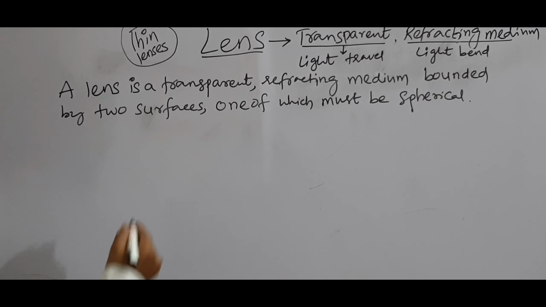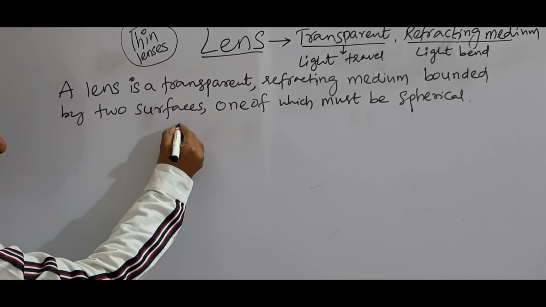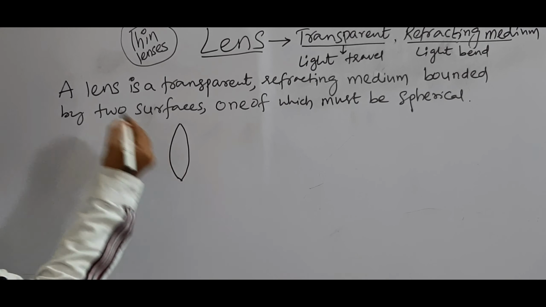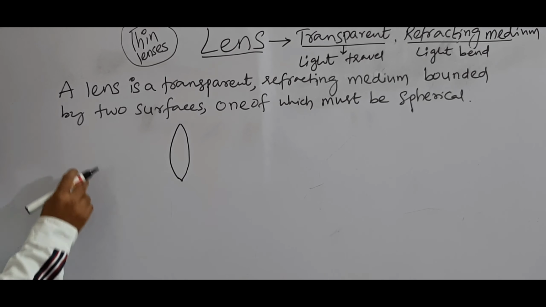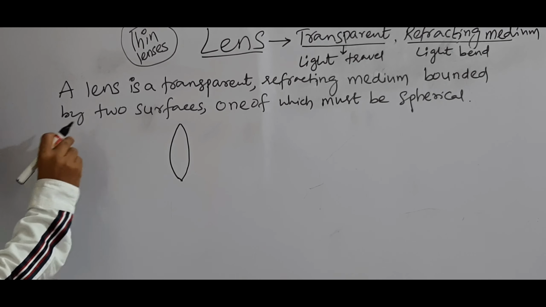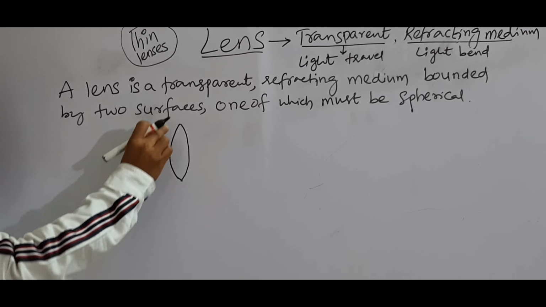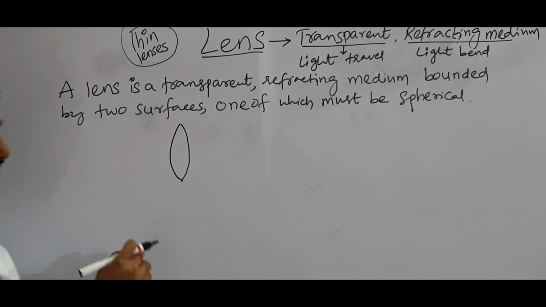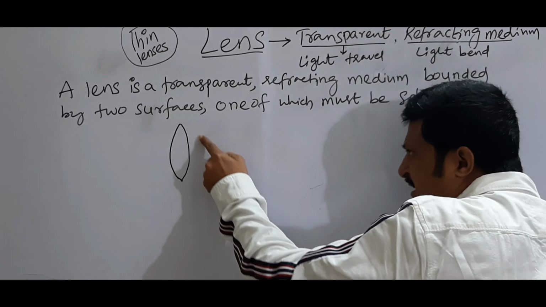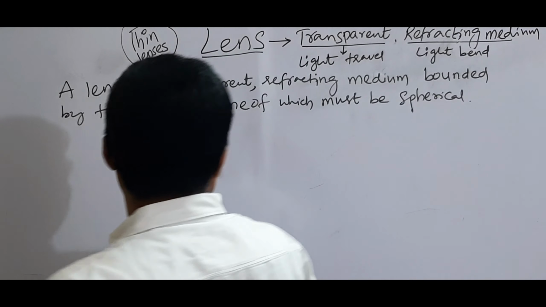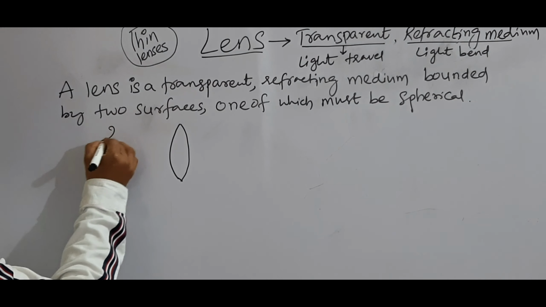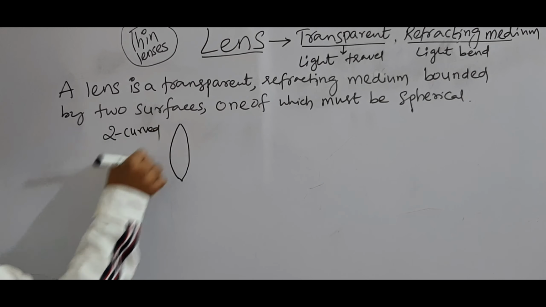spherical. That means here, if you observe through the air medium, this surface is a curved one. And through the air medium, this surface is also a curved one. How many curved surfaces are there here? Two curved surfaces are there.